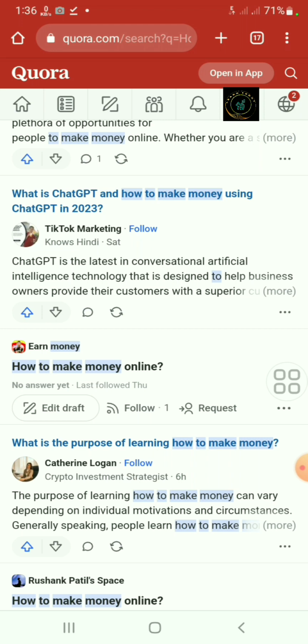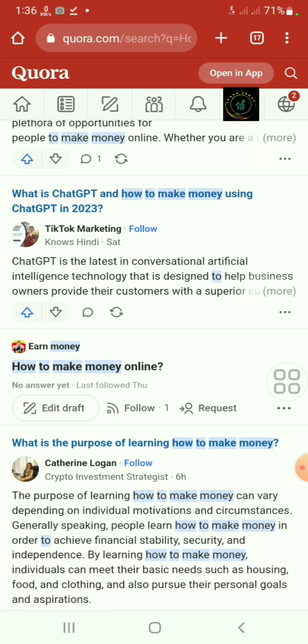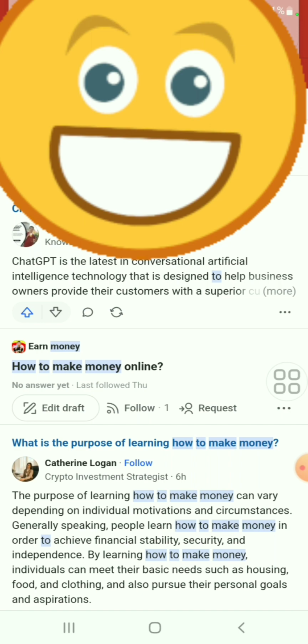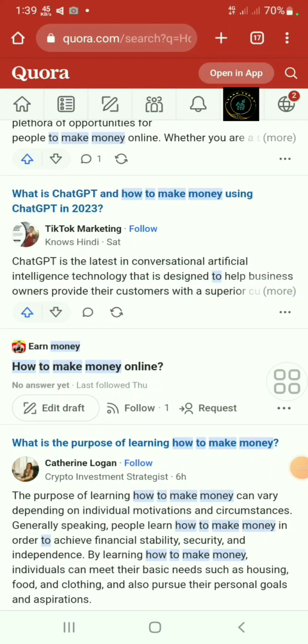If any answer gets thousands of views, and it's very easy, and if any answer of yours goes viral, you will make thousands of dollars. So this is the easiest way to get money from Quora with ChatGPT. It's super easy and super effective. This is like social media, like a search engine. So if any answer of yours gets more views, you will get more money. More views equal more money.